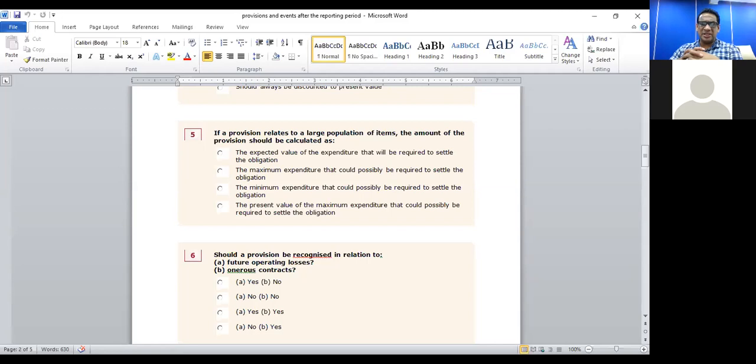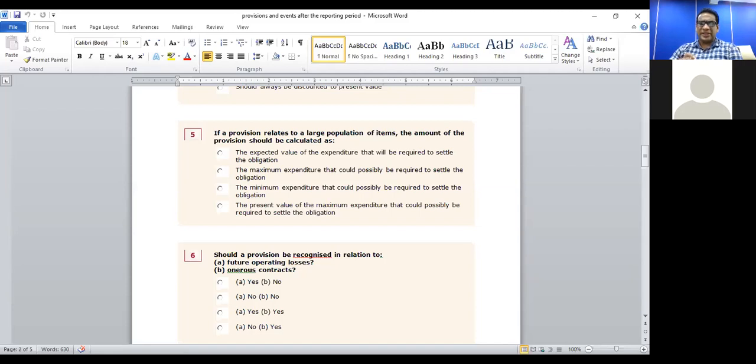the present value of the maximum expenditure that could possibly be required to settle the obligation. So I repeat the question. If a provision relates to a large population of items, so if you are creating a provision for a large population of items, how should you calculate the value of the provision?